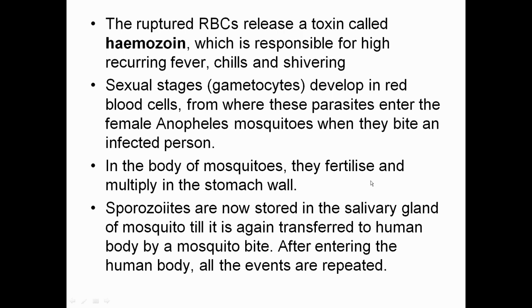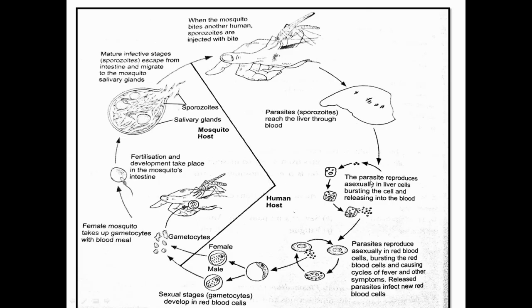So here is the cycle. You just need to learn that the asexual cycle is completed inside the human body, while the gametic cycle is completed in the female Anopheles mosquito. The RBC produces two types of gametocytes, that is male and female. They fuse together to ultimately form the